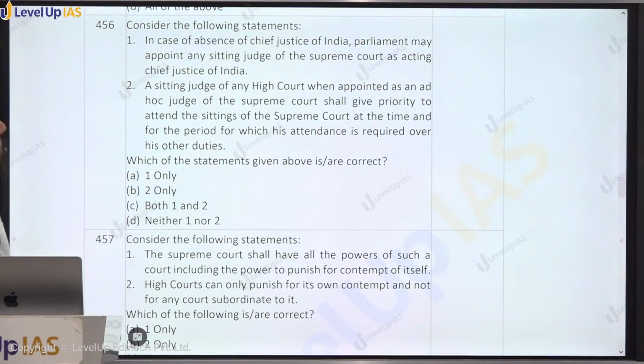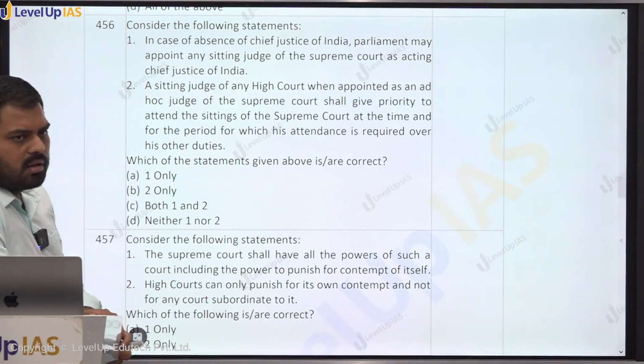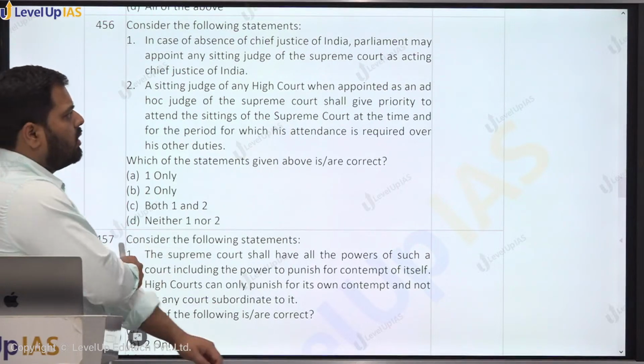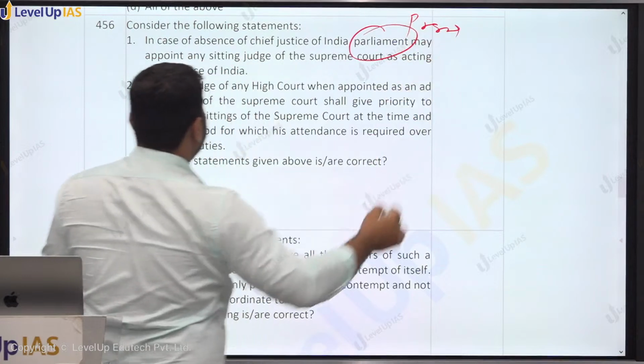456. In case of absence of Chief Justice of India, Parliament may appoint any sitting judge of the Supreme Court as acting Chief Justice of India. It is तो गलत है. President even can appoint, not the Parliament, right?